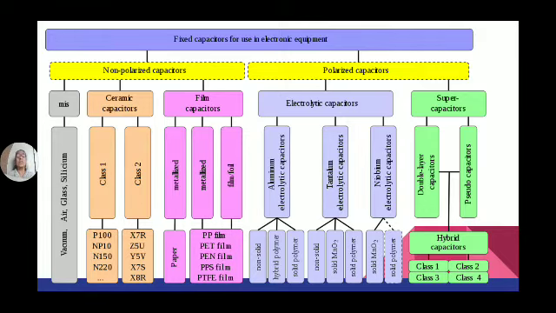Non-polarized means we can use them in any direction. In non-polarized capacitors, we have vacuum capacitors, air capacitors, glass capacitors, silicon capacitors, ceramic capacitors and film capacitors. All these are known as non-polarized capacitors.